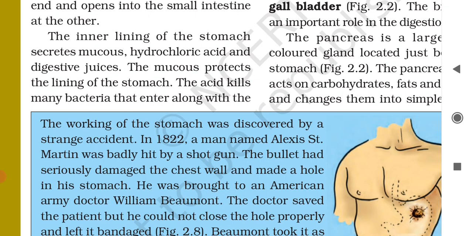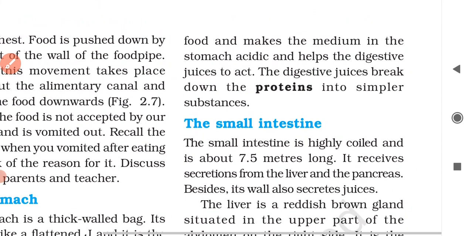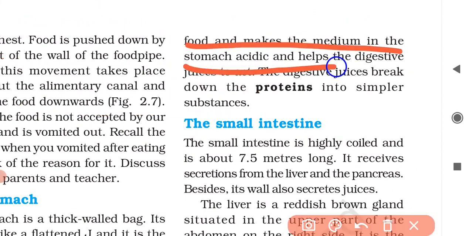Now what is the next role? What is the role of the hydrochloric acid? You see, the acid kills many bacteria that enter along with the food and makes the medium in the stomach acidic and helps the digestive juices to act.